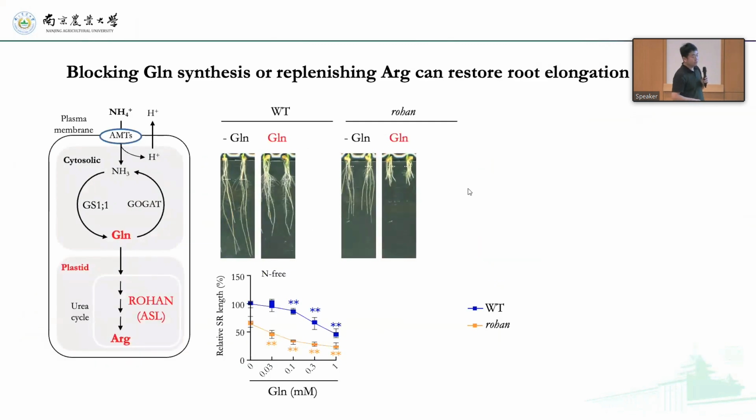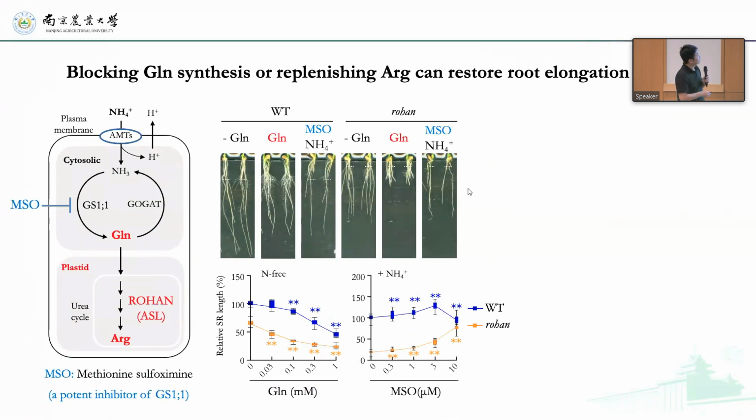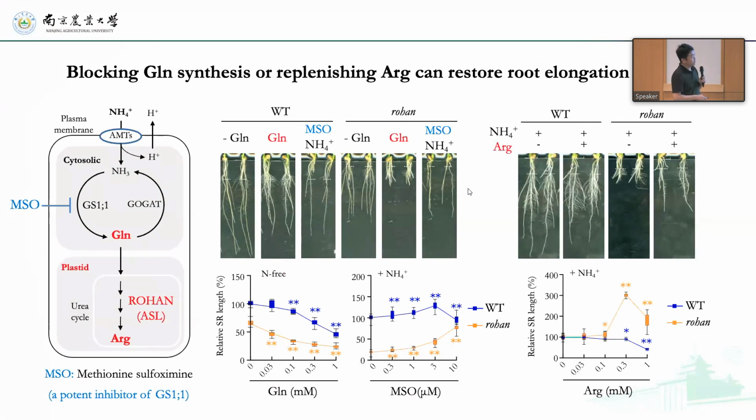Then we did a complementation experiment with glutamine and arginine compounds. We found that this mutant also becomes sensitive to glutamine treatment. This root elongation can be rescued when you apply MSO, the inhibitor of GS1.1. And when we add arginine, it can also partially rescue root elongation in the mutant. So this confirms that ASL regulates glutamine and arginine synthesis to regulate the root response to ammonium.